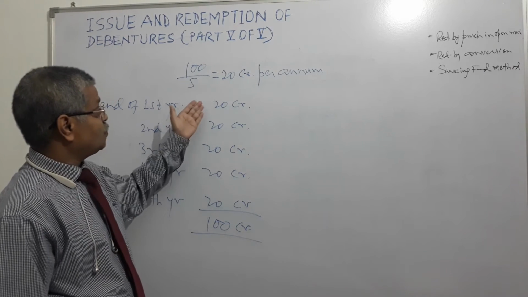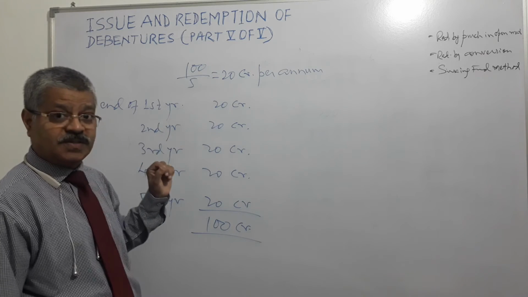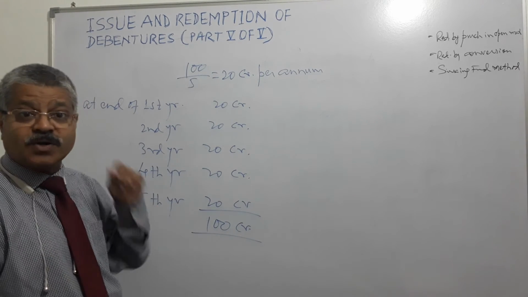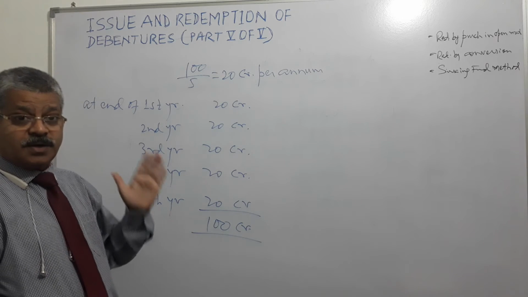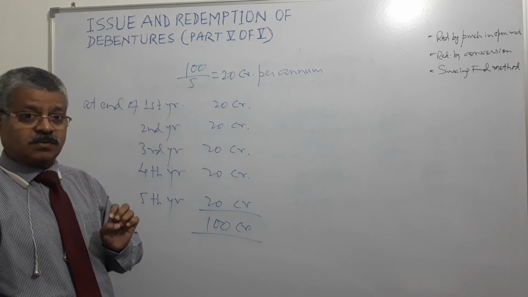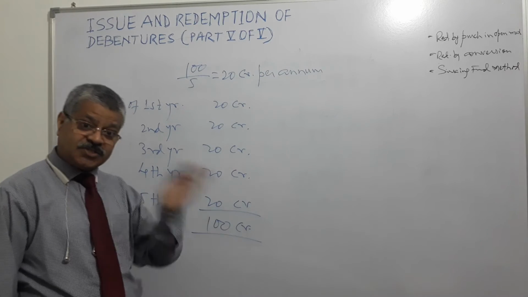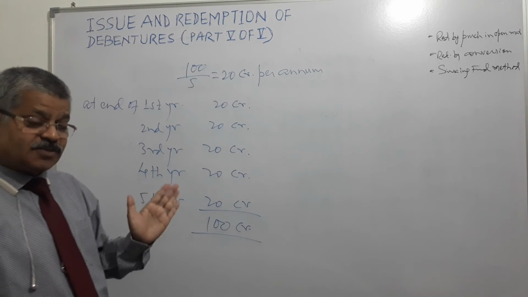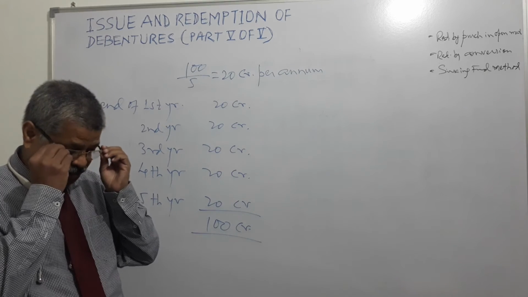Suppose 1 crore interest this year, 2 crores this year, 3 crores this year. That interest is earned on account of the debenture redemption fund investment account, and that income is transferred to the debenture redemption fund account, right?